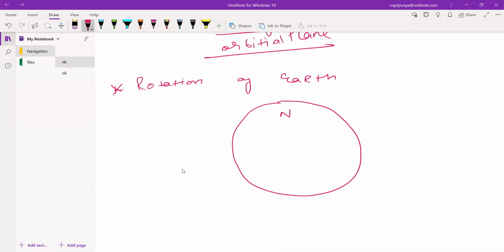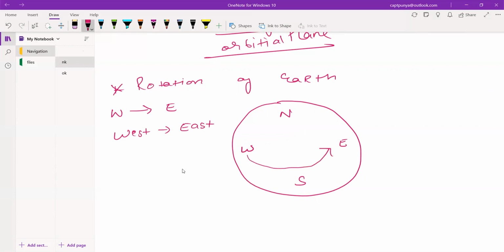This is the north, this is the south, this is the west, and this is the east. So guys, the earth is rotating from west to east. So ये जो है west से east rotate कर रही है. So earth is rotating from where? It is rotating from west to east.